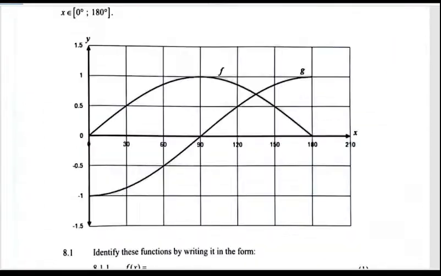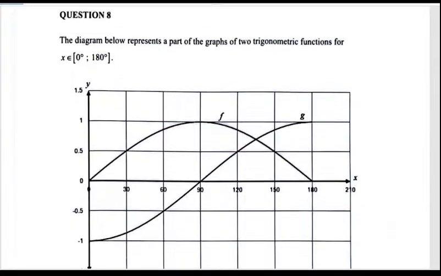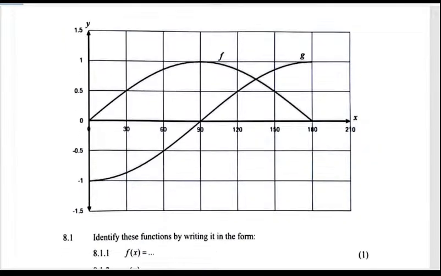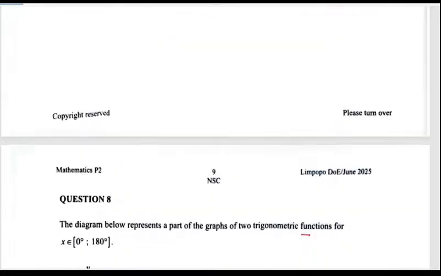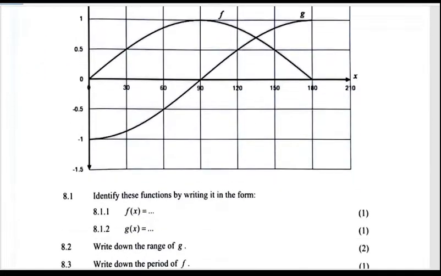All right, question number 8, which is the trig functions, telling us that the diagram below represents two graphs of trig between 0 and 180. Can we identify these functions by writing them in the form of... So, 8.1, when you look at the f between 0 up to 180, it's just in this format.